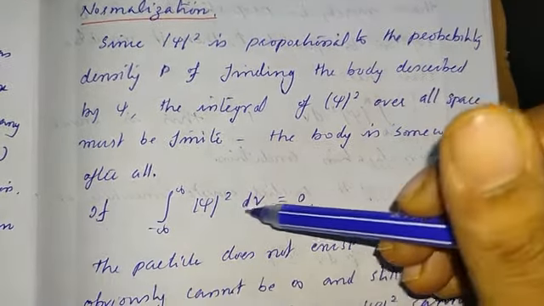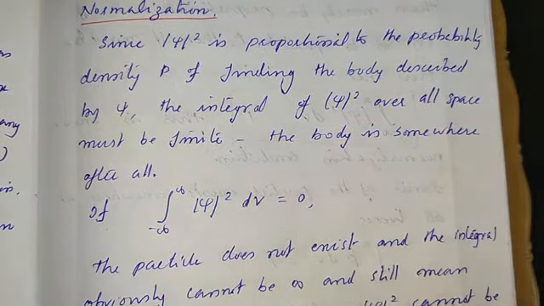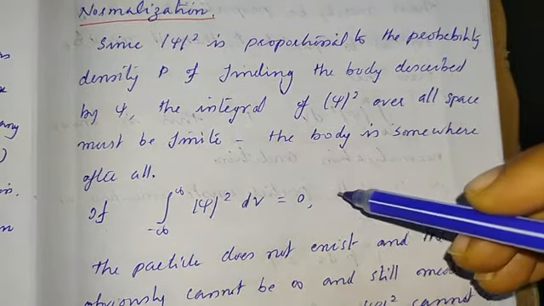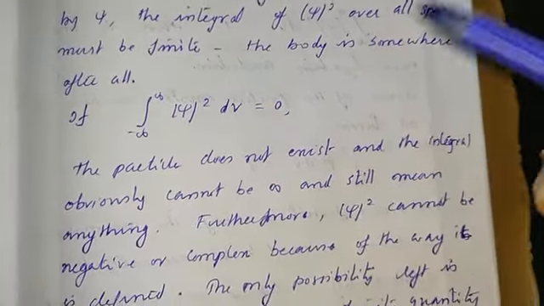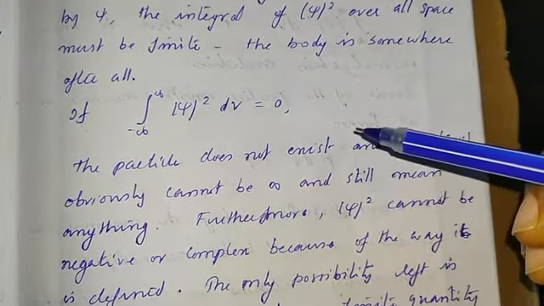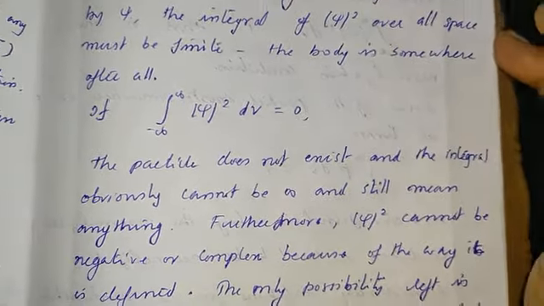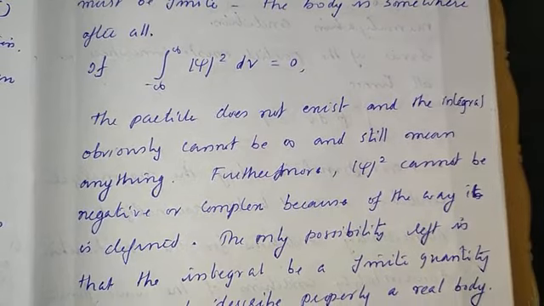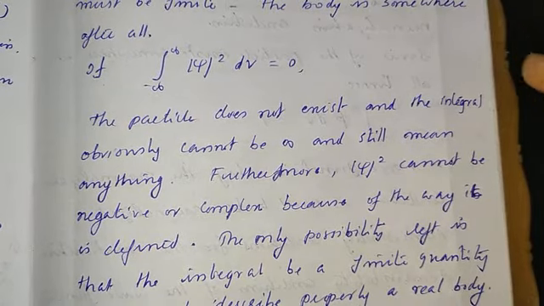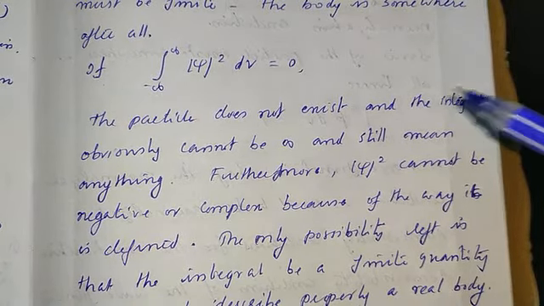That is, this is equal to 0 means the particle is not existing there. This is equal to infinity will give you no meaning. And if this is negative or complex, then also it will give you no meaningful interpretation.